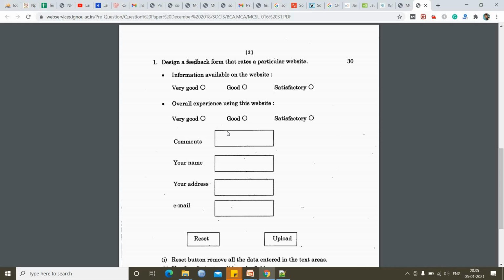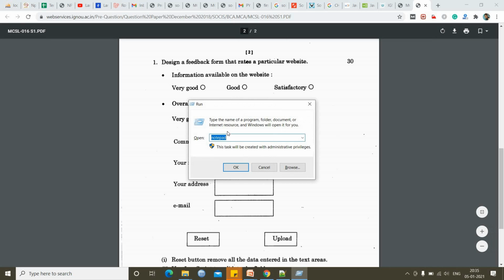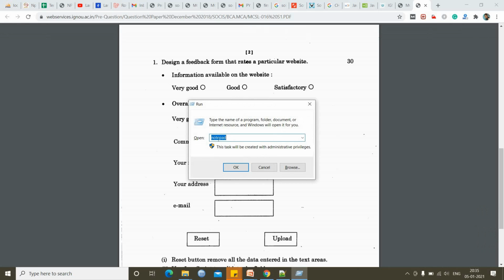For that we can use any text editor. For simplicity, I am using Notepad. Okay, for opening Notepad, press Windows and R key and you can type Notepad and click on OK.